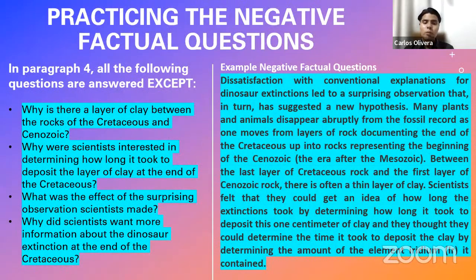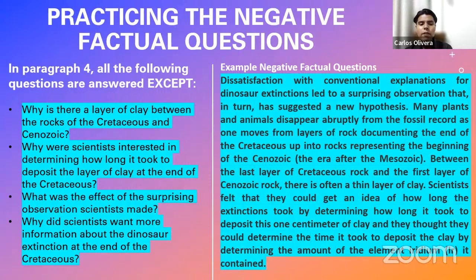So in this case, which one is it? The first option says, why is there a layer of clay between the rocks of the Cretaceous and Cenozoic? Why were scientists interested in determining how long it took to deposit the layer of clay at the end of the Cretaceous? What was the effect of the surprising observation scientists made? Why did scientists want more information about the dinosaur extinction at the end of the Cretaceous? Right? That's it. Fantastic. So let us see.